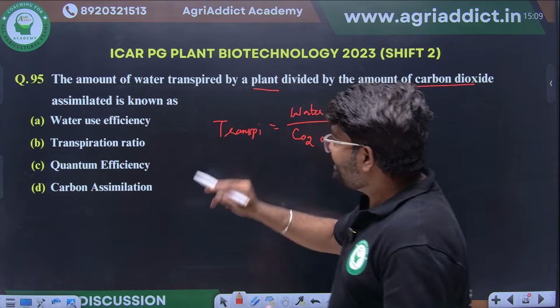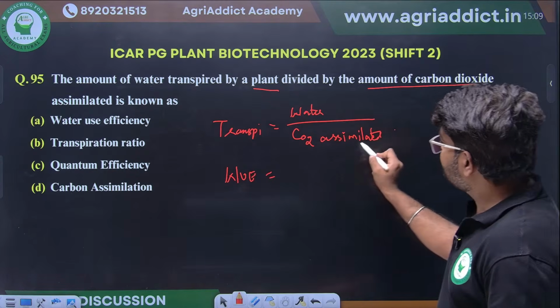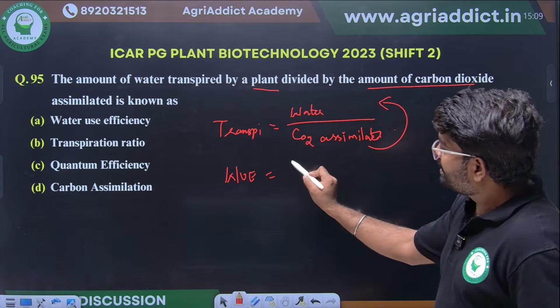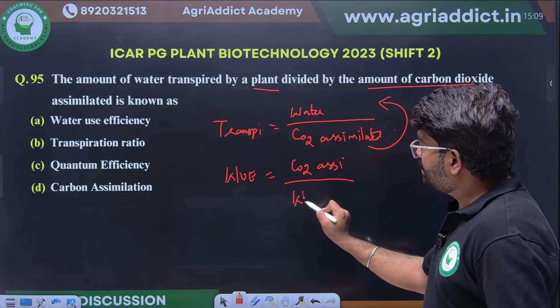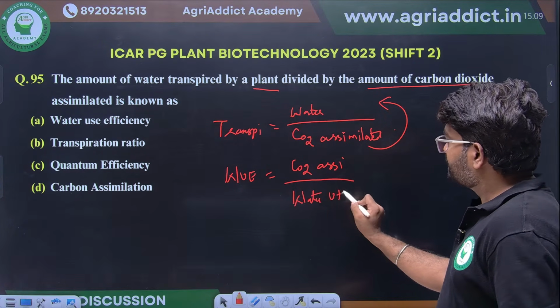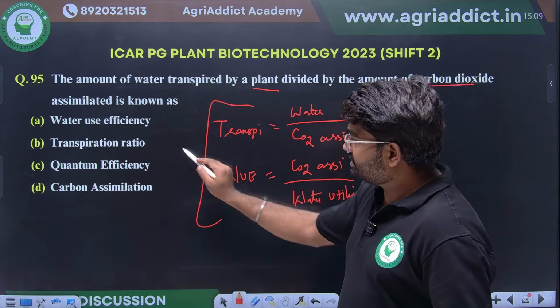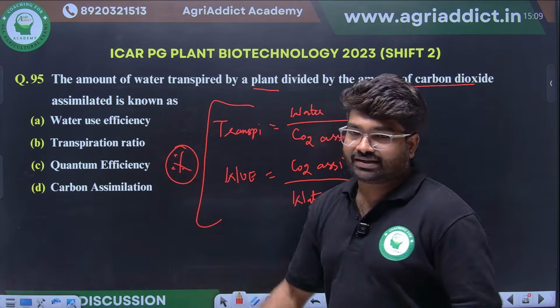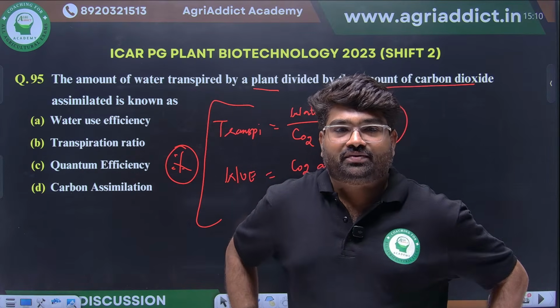If it is water use efficiency, this just becomes the inverse: CO2 assimilated by water utilized. Clear? This is the most repeated question. Every year they are asking one question from this. Transpiration ratio and water use efficiency.